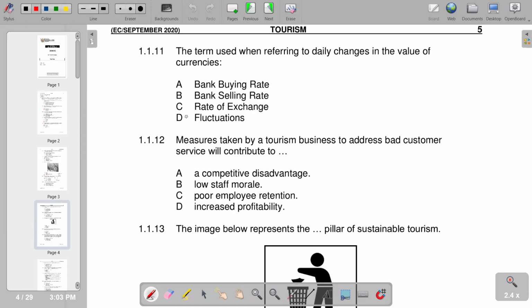So we'll check which one is the correct one. The term used when referring to daily changes in the value of currency is fluctuations. It's D. Measures taken by tourism businesses to address bad customer service will contribute to, according to the responses we have, increased profitability.